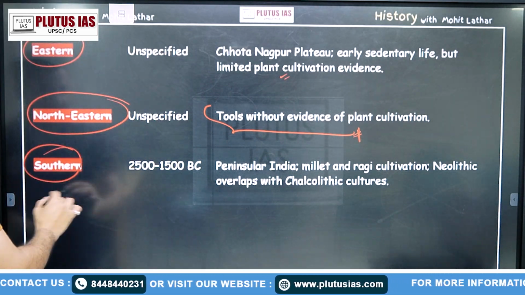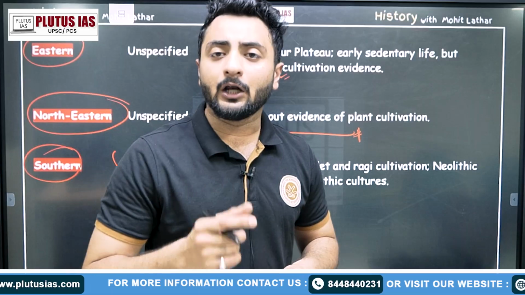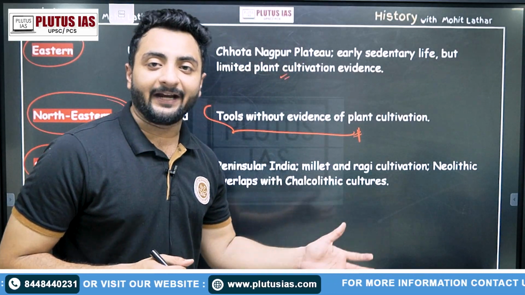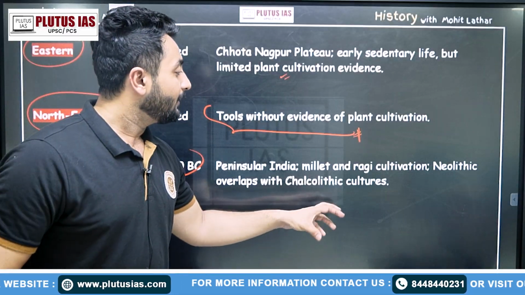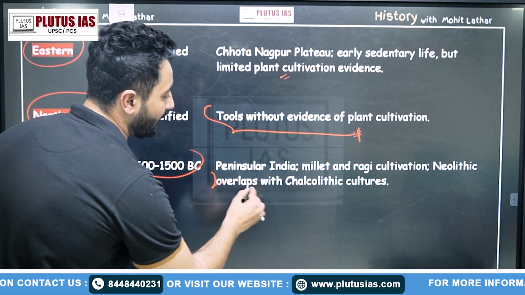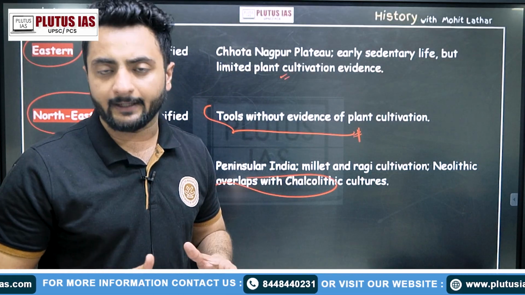Moreover, in the southern area, sites like Hallur, Maski and Payampalli give us the features of the Neolithic era. It overlaps with the Chalcolithic era. So these are the regions showing how different regions existed during the same period with different phases of the Neolithic era.